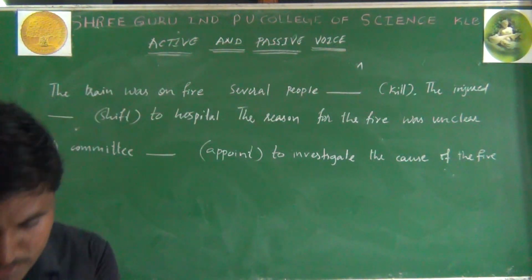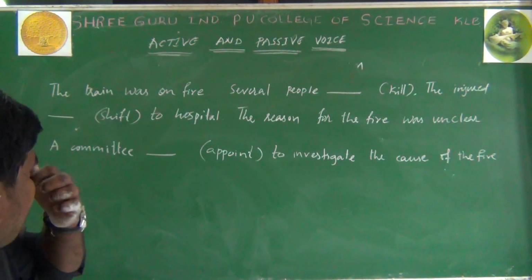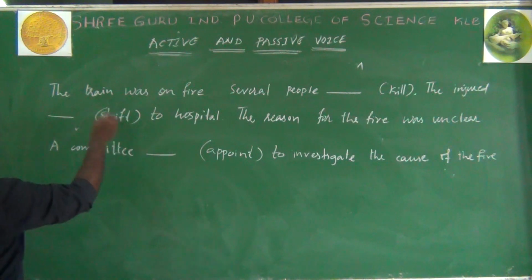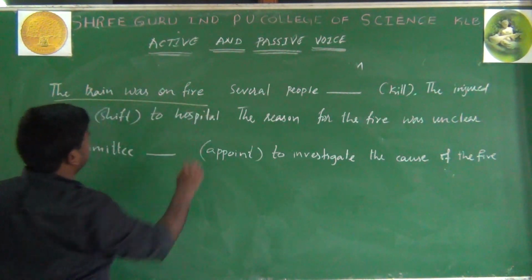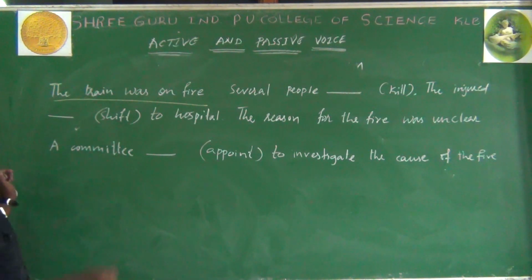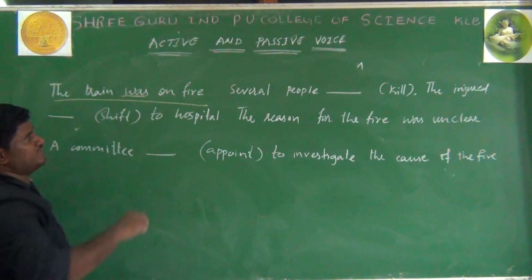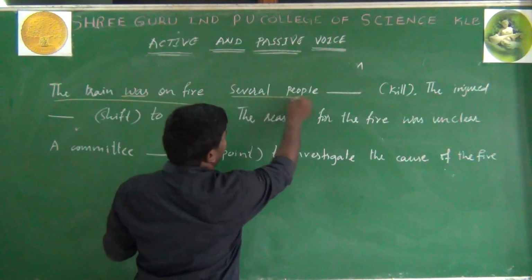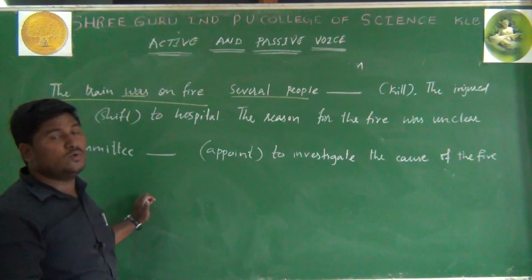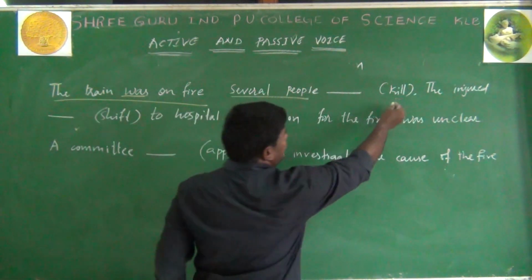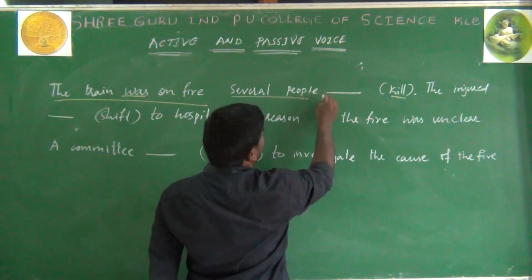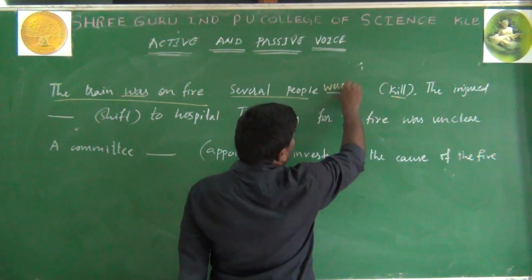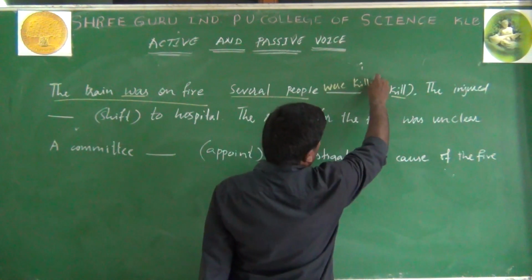When you see this, they have given verbs in brackets. The train was on fire. The sentence itself shows this is simple past tense, because was is used here. Several people is the subject. It is plural, so kill V3 is killed. So several people were killed.